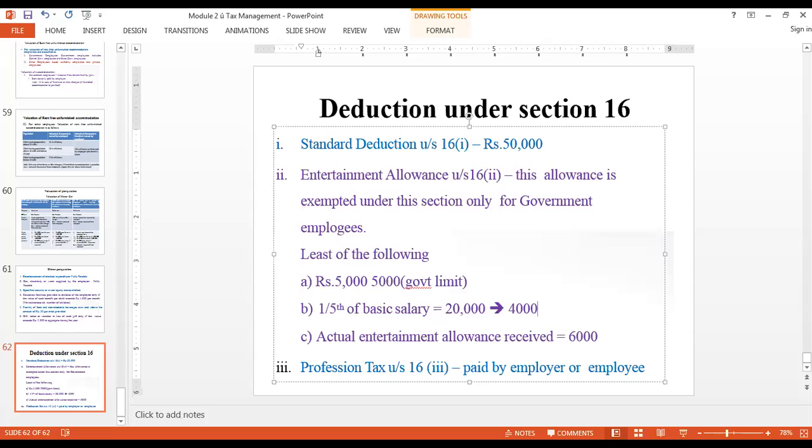Okay. Now check, it says least of the following. Which is the least one? One is 5,000 rupees, the government limit that has been set. Second is 4,000 rupees, and next is 6,000 rupees. The least of these, that means 4,000 rupees, is going to be exempted from tax. So how much have I received? I have received 6,000. How much is eligible for deduction? 4,000 rupees. How much is going to be taxable? 2,000 rupees. Getting it?